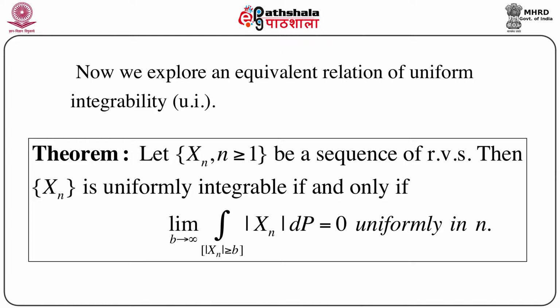Then Xn is uniformly integrable if and only if the limit as b goes to infinity of the integral over {mod Xn greater than or equal to b} of mod Xn dP equals 0, uniformly in n. That means we stick to the definition of uniform integrability, and we will show that this definition holds if and only if this condition holds.